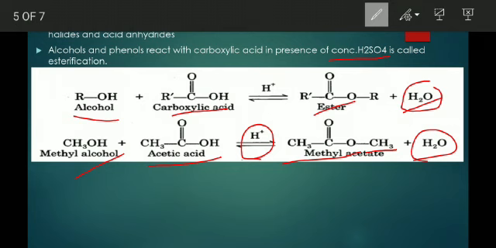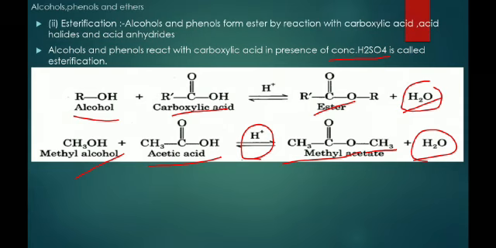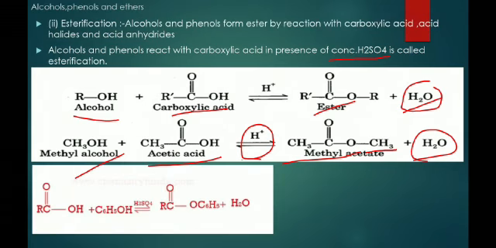So this is the formation of an ester by alcohol. With phenol, when phenol reacts with a carboxylic acid, it also forms the corresponding ester.